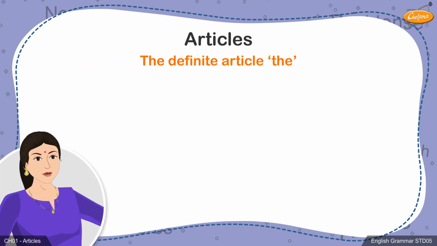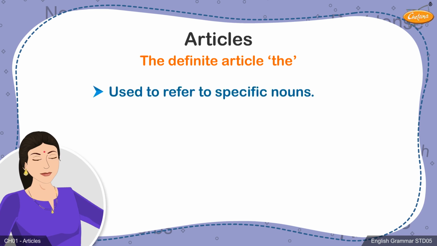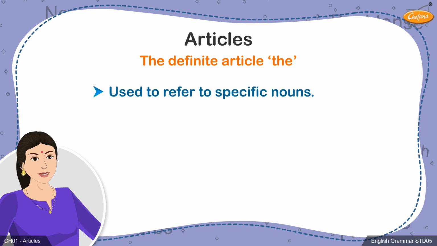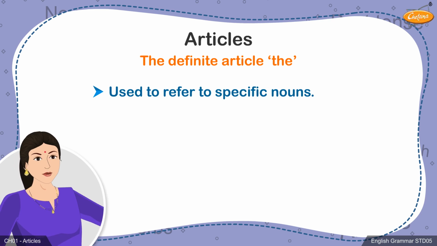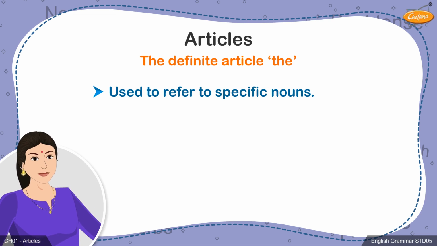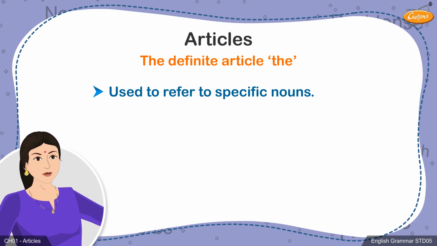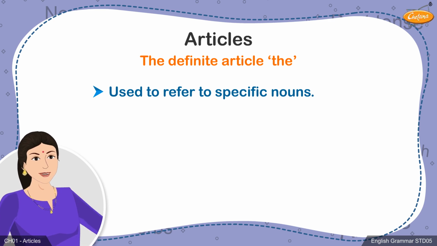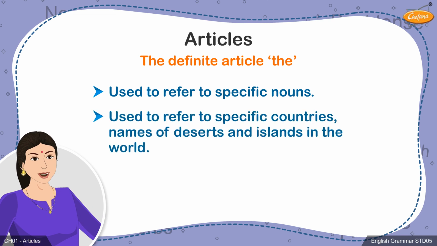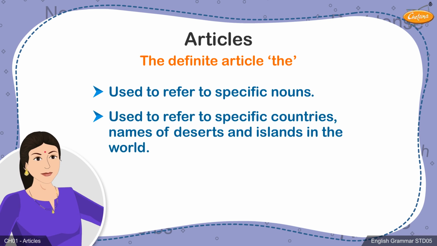The is the only definite article. It is used to refer to nouns that are specific. This means that if both you and the person who is either reading or listening to your words know what you are referring to, or if what you are describing is common knowledge, then you must use the definite article. It is used to refer to names of specific countries, deserts, and islands.